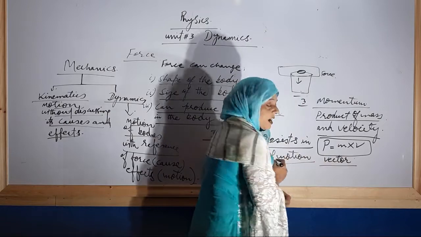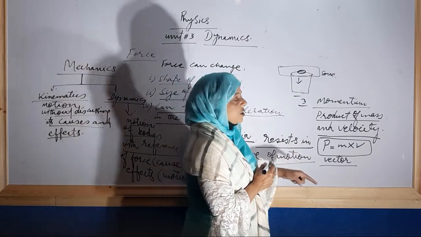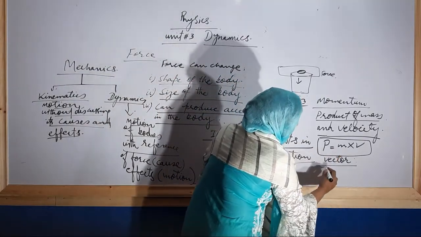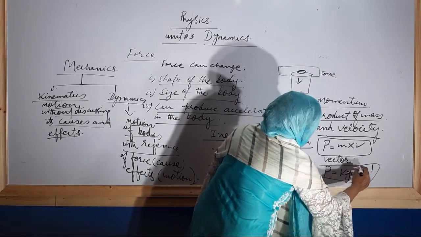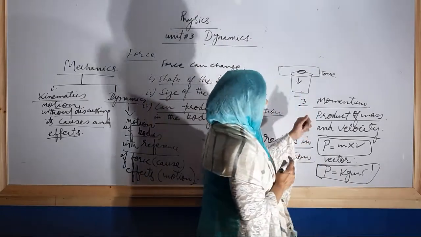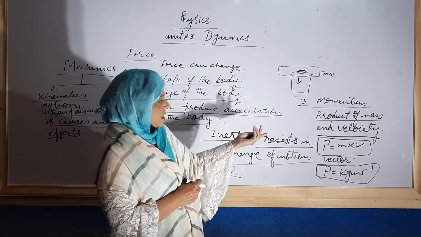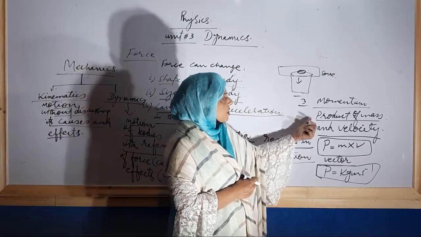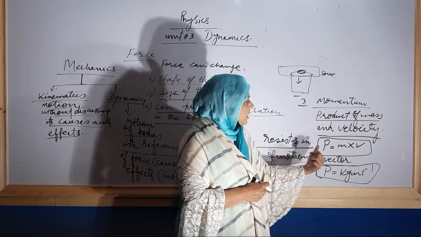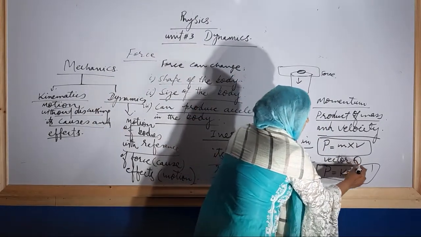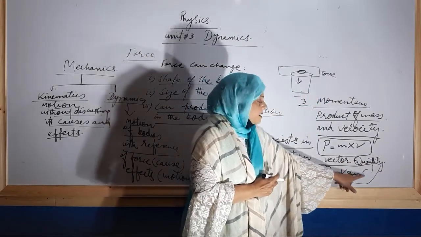Vector means, as you have read in the previous unit, that vector quantities are those which cannot be described completely without mentioning their direction. So what is the unit of momentum? Kilogram meter per second. So this is about momentum. It is the quantity of motion possessed by a body due to its mass and velocity. This is the simple explanation. Momentum is the product of mass and velocity. Its formula is P equals m into v, momentum is a vector quantity, and its unit is kilogram meter per second.